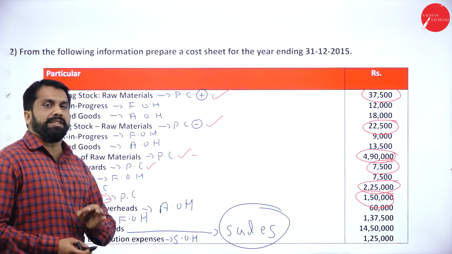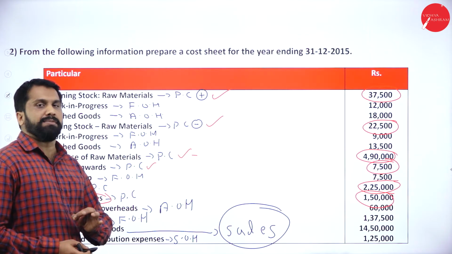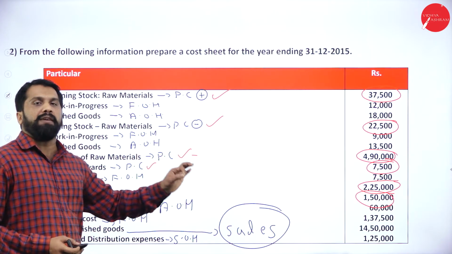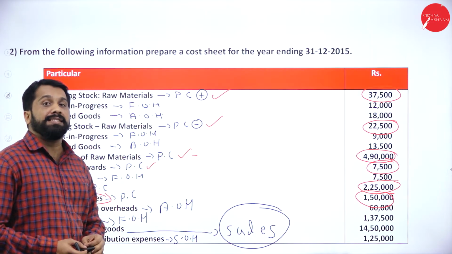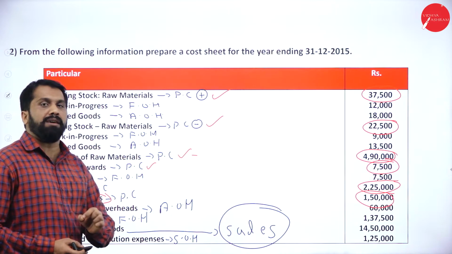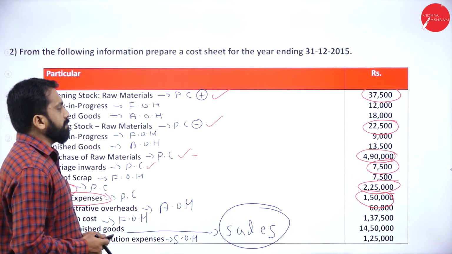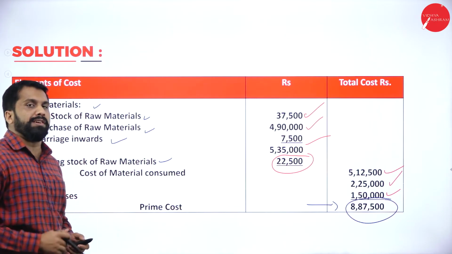But in the beginning, you have to be quick as well as good in marking whether it will come under prime cost, factory, office, or selling and distribution. You have to check it properly. Now, we'll go for the second one. Your prime cost is over. What is your next step?